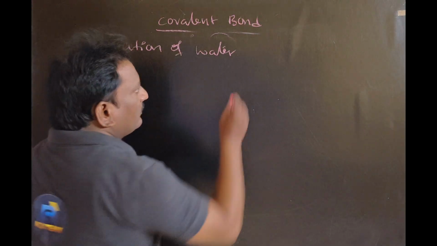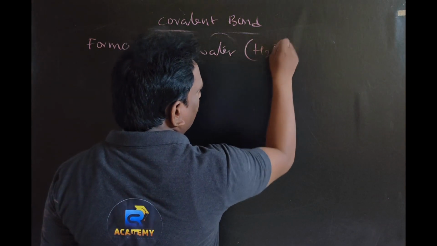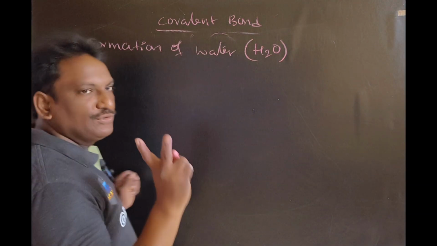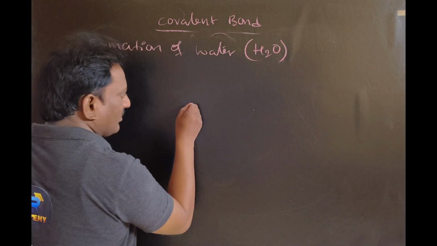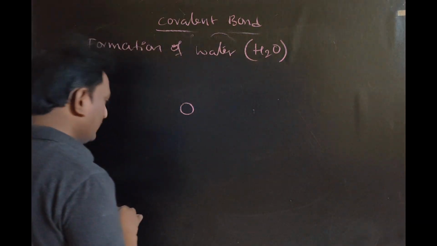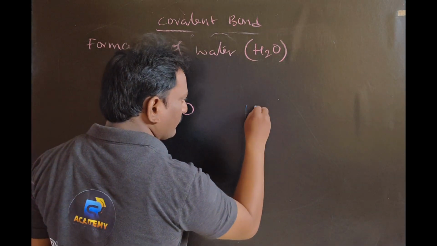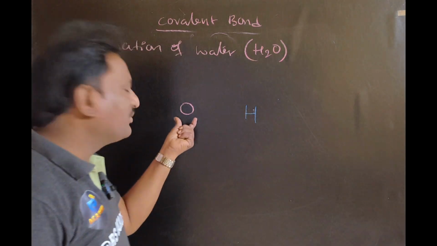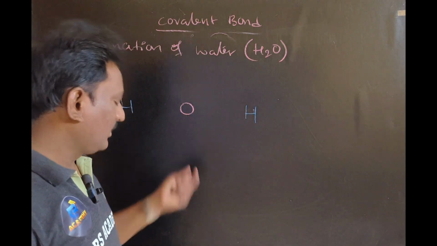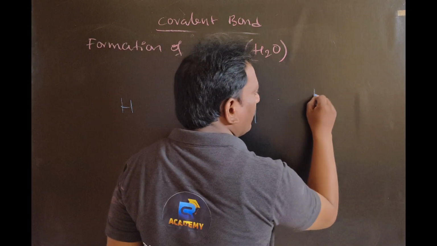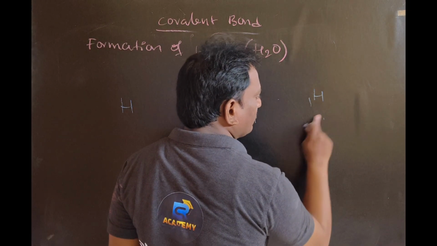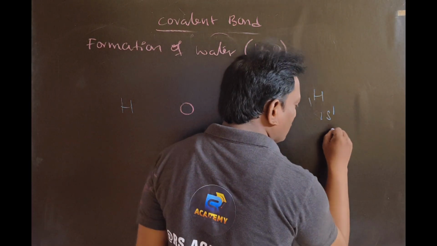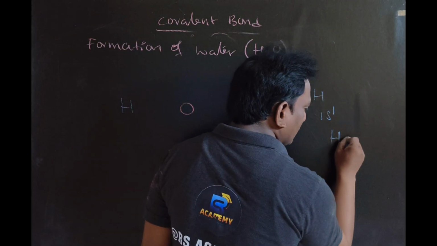Formation of the water molecule, formula H2O. In this one we require one oxygen and two hydrogen atoms. So let us place the oxygen here, and these are hydrogens. So I would like to explain how to draw the Lewis dot structure. Have a look. Hydrogen has atomic number 1, electronic configuration 1s1. Only one valence electron, so only one unpaired electron, and unpaired electrons must be represented as dots.